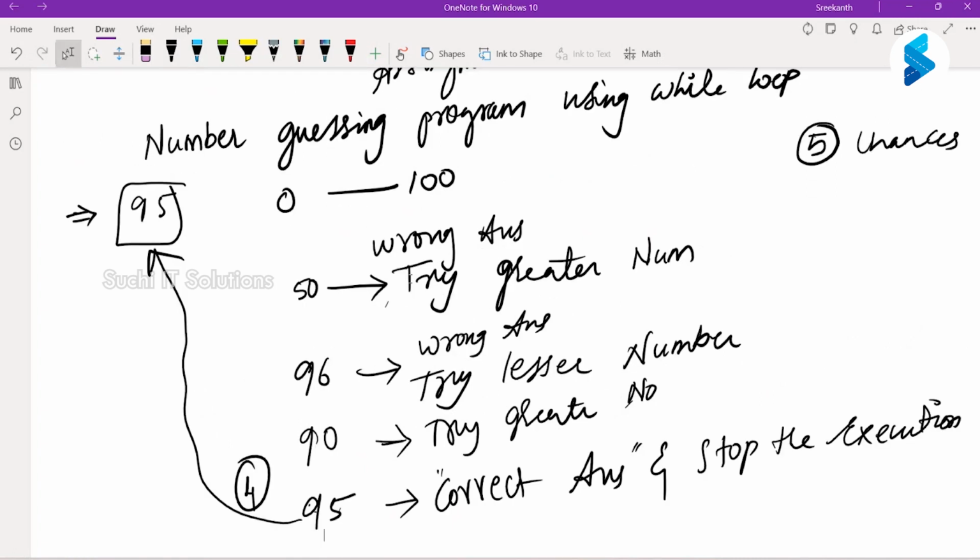Can you explain once again, sir? Okay. You have to write a number guessing program using a while loop. Let us play this game. You have to be interactive.